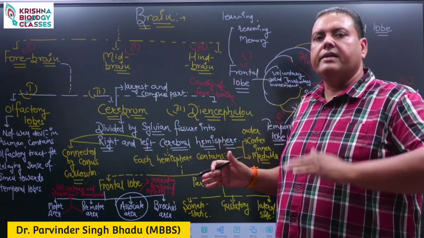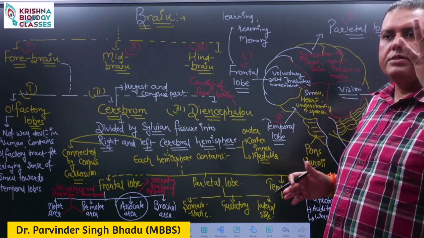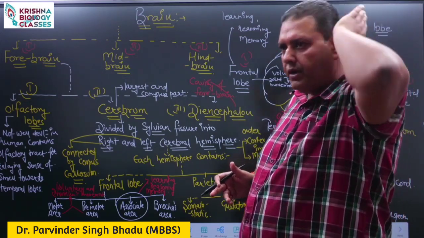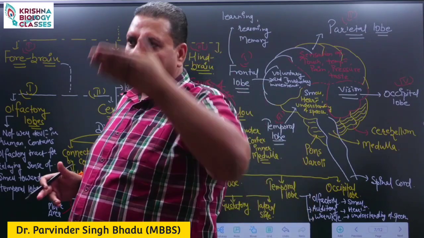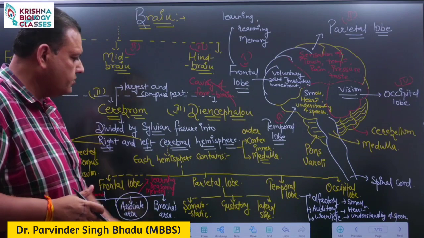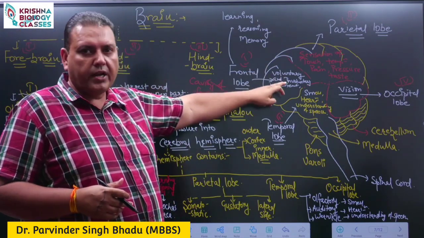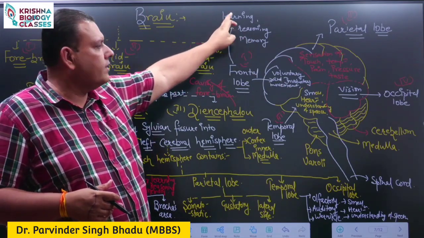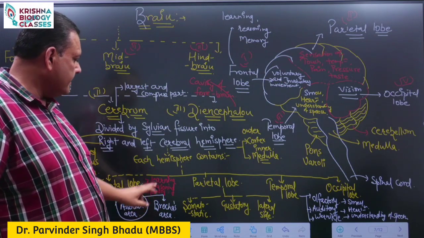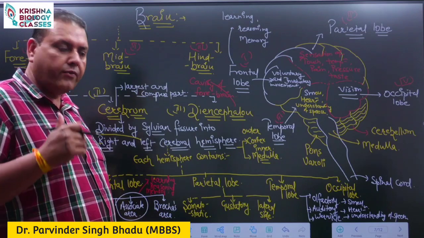No matter whether it is a right cerebral hemisphere or left cerebral hemisphere, each cerebral hemisphere contains four lobes: frontal lobe, parietal lobe, temporal lobe and occipital lobe. Inside the frontal lobe, four regions are present: motor area, premotor, associate and Broca, which help us in controlling the voluntary and involuntary movement. It is also the center for learning, reasoning and memory. The associate area is the center for learning, reasoning and memory, and Broca area helps in the formation of speech.